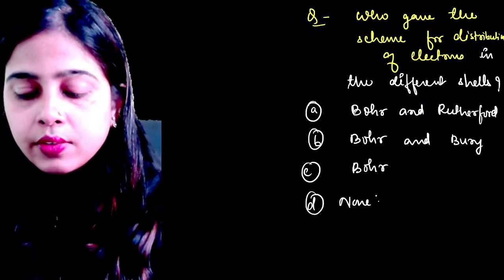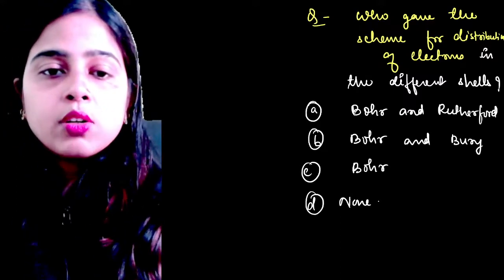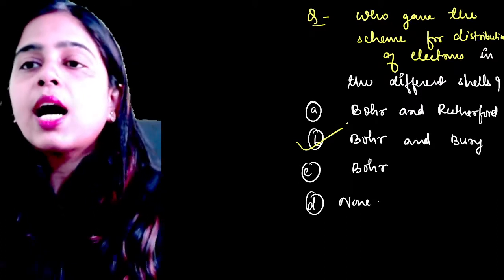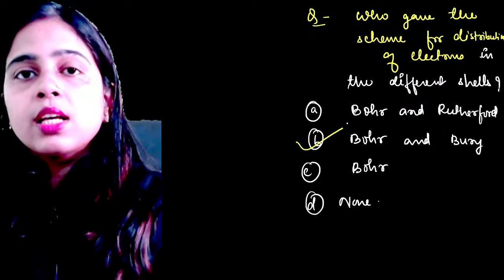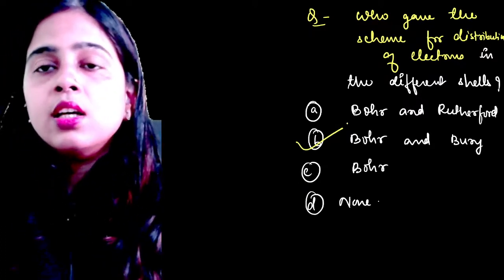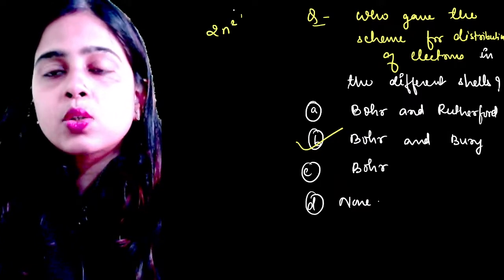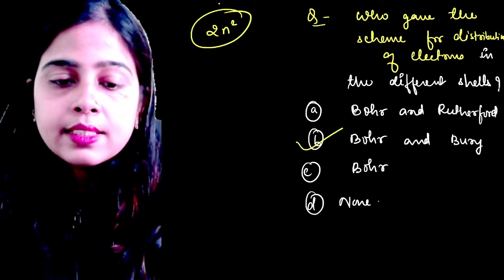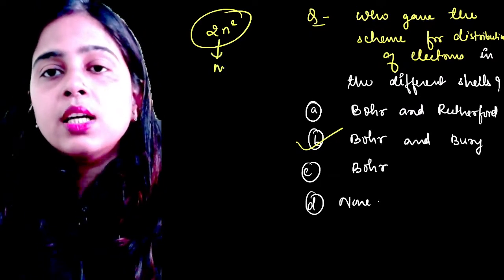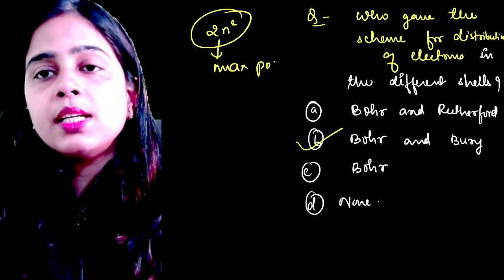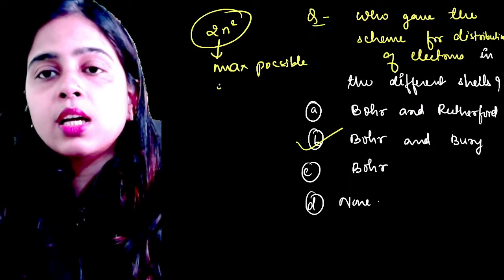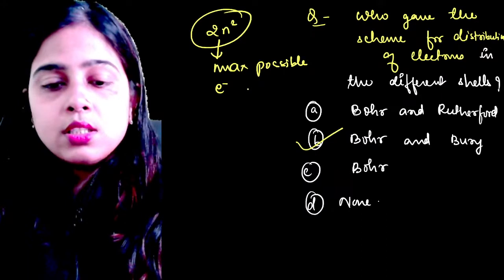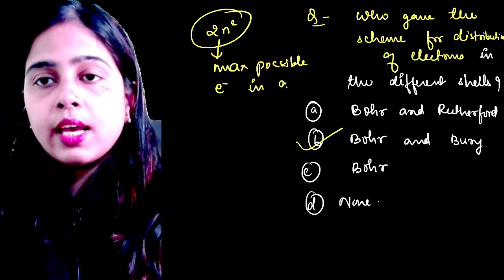Yes, very good Aditya Raj. Absolutely correct answer. Bohr and Bury told how your electron should be distributed in the different shells, and then we got this formula 2n square. 2n square was the formula that we received, and this shows you the maximum possible electrons that can be accommodated in any shell.